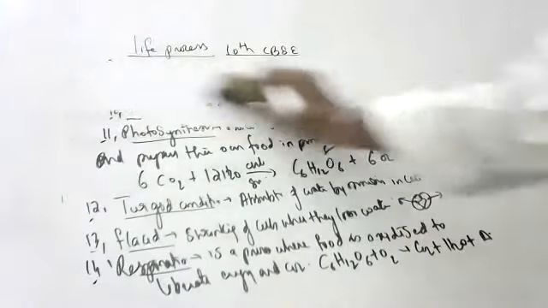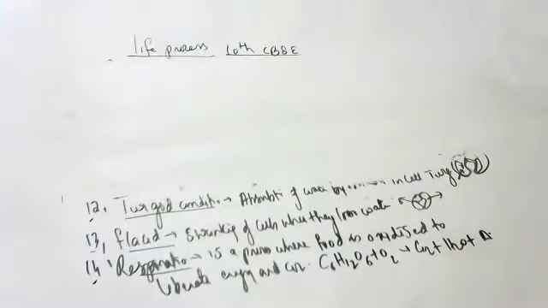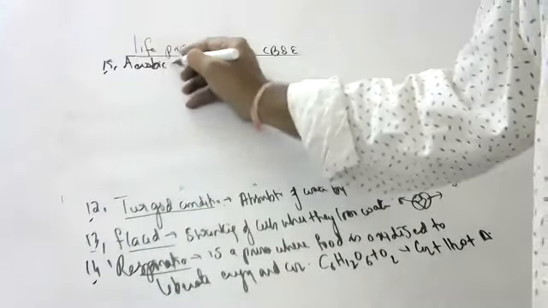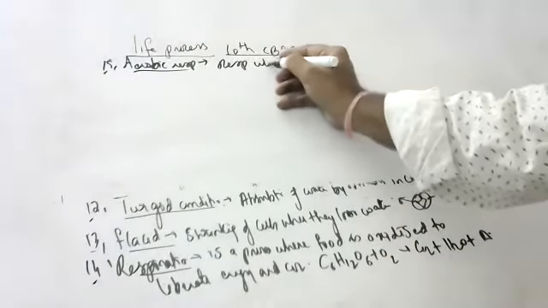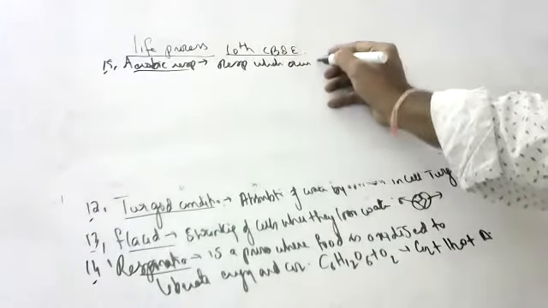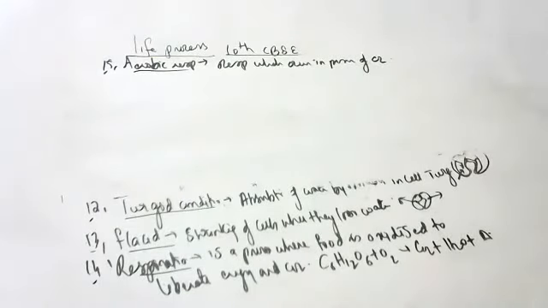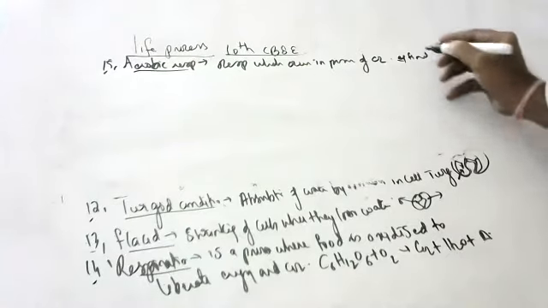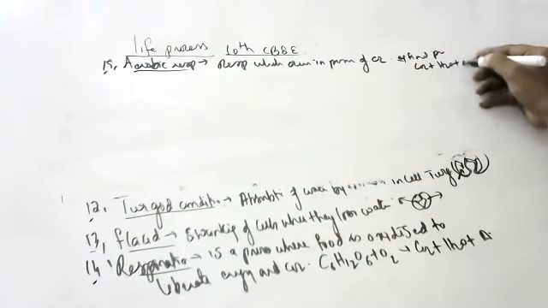There are two types of respiration: aerobic and anaerobic. What do you mean by aerobic respiration, children? Respiration which occurs in presence of oxygen. What are the final products? In aerobic respiration, the final products are carbon dioxide, water, and energy.